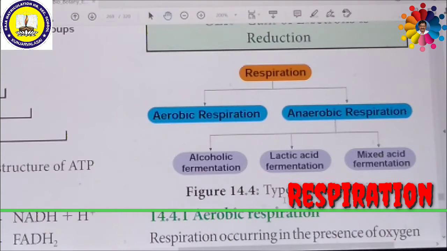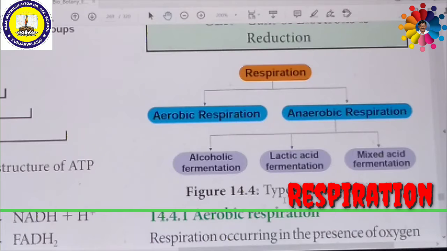This is called the electron transport chain, a continuous process in aerobic respiration. The electron transport chain and oxidative phosphorylation remove the hydrogen atoms from the products of glycolysis, link reaction and Krebs cycle, and release a huge amount of water molecules and energy in the form of ATP, in the mitochondrial matrix and inner membrane. So these are the stages of respiration.